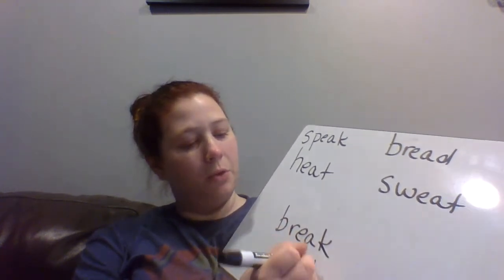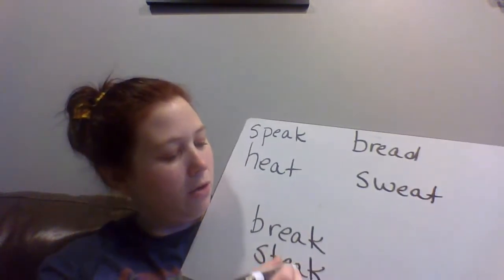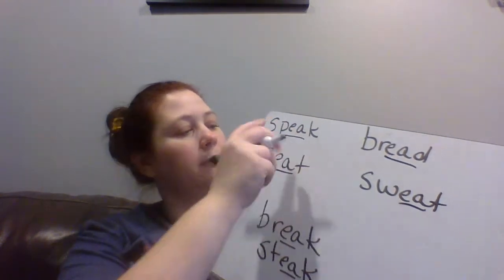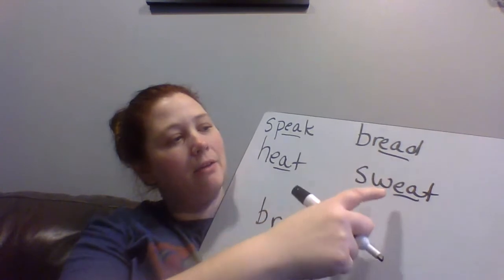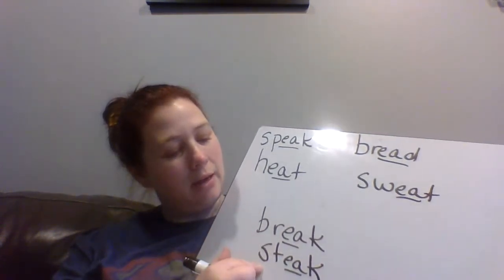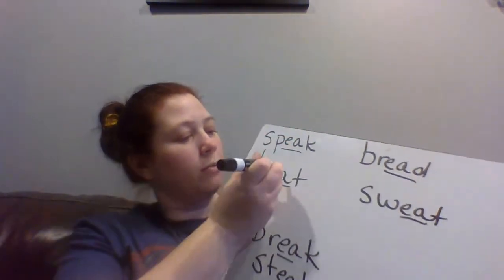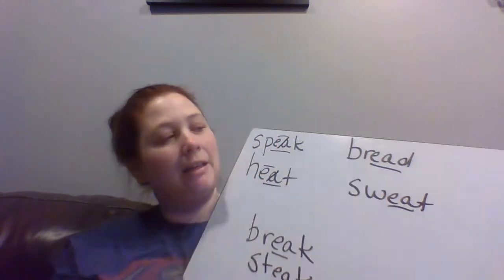When we look at these words, we see all of that EA digraph, right? In all of them. But we're saying speak, heat, then we're saying bread, sweat, and here we're saying break, steak. So we have to learn how to code these different words. This is the ones we've already learned, where we cross off the A and we give our E a macron because it makes that E sound.